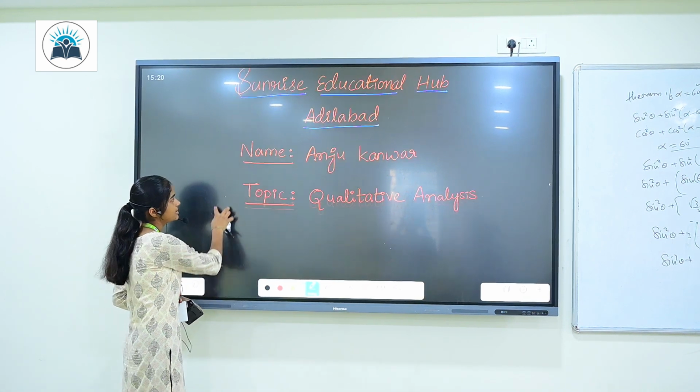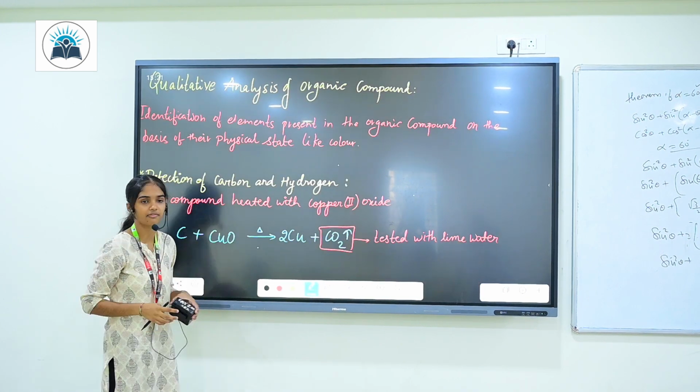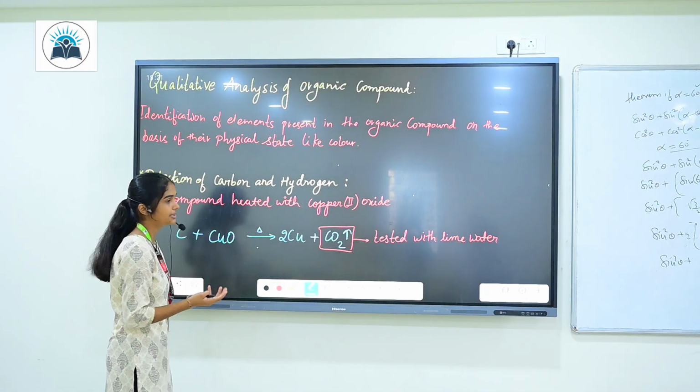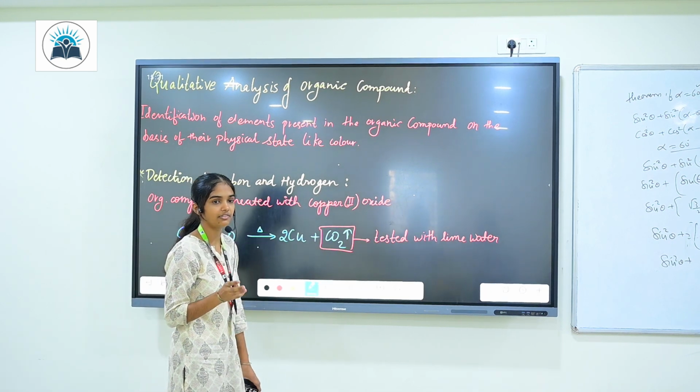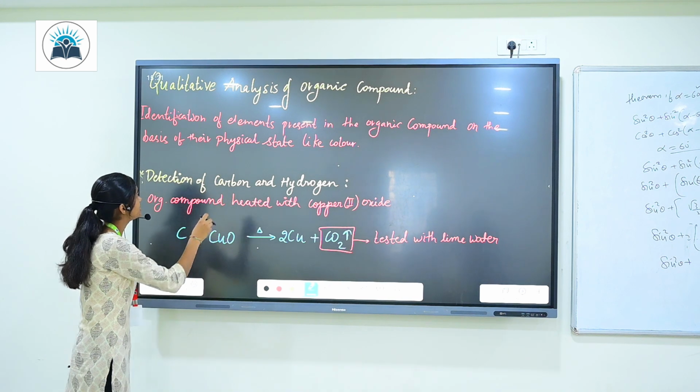Qualitative analysis is nothing but how we are going to identify which type of elements are present in an organic compound. It may have nitrogen, sulfur, oxygen, phosphorus. So let's see, what is qualitative analysis?